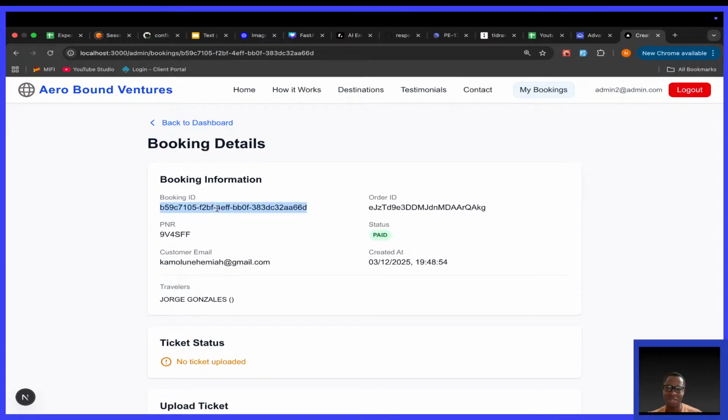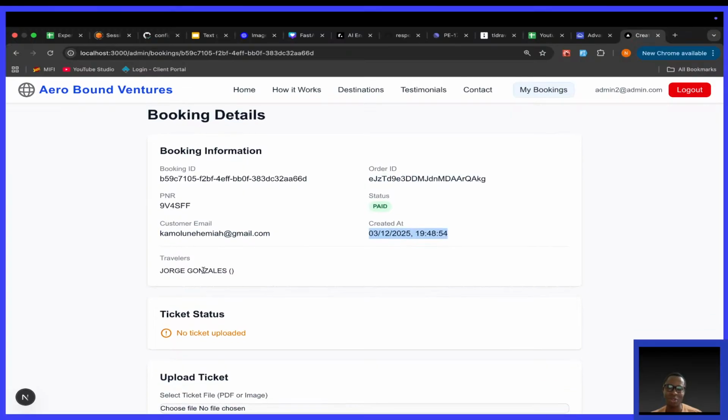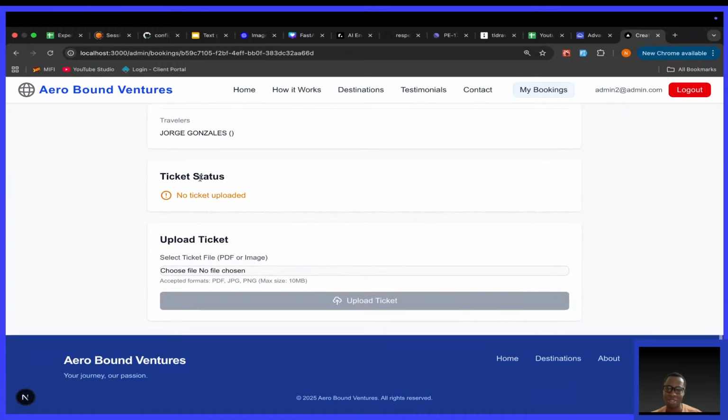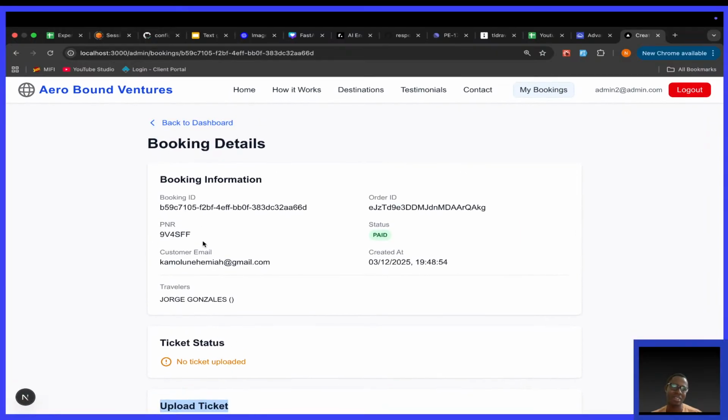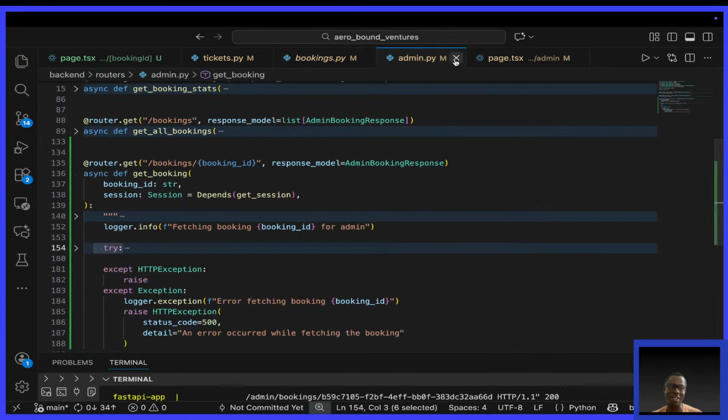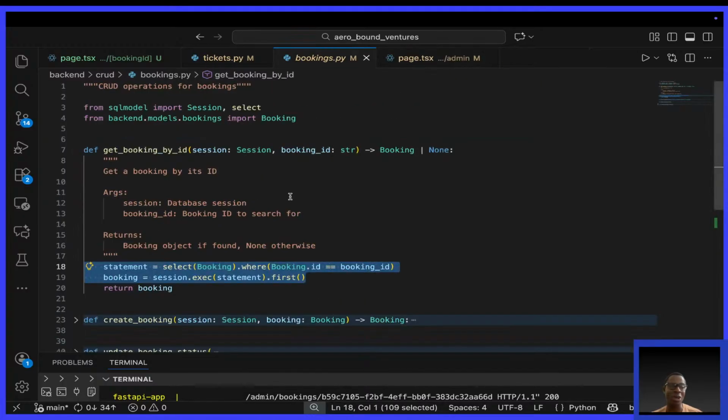So you can see the booking ID, the PNR, okay, it has been paid, okay? The customer email, okay? The order ID, it was created, the traveler, okay? This has to be fixed also, this ticket status, no ticket uploaded, upload ticket, okay? Now, yeah, I'm now happy. I was going crazy, I swear. Like what's going on?